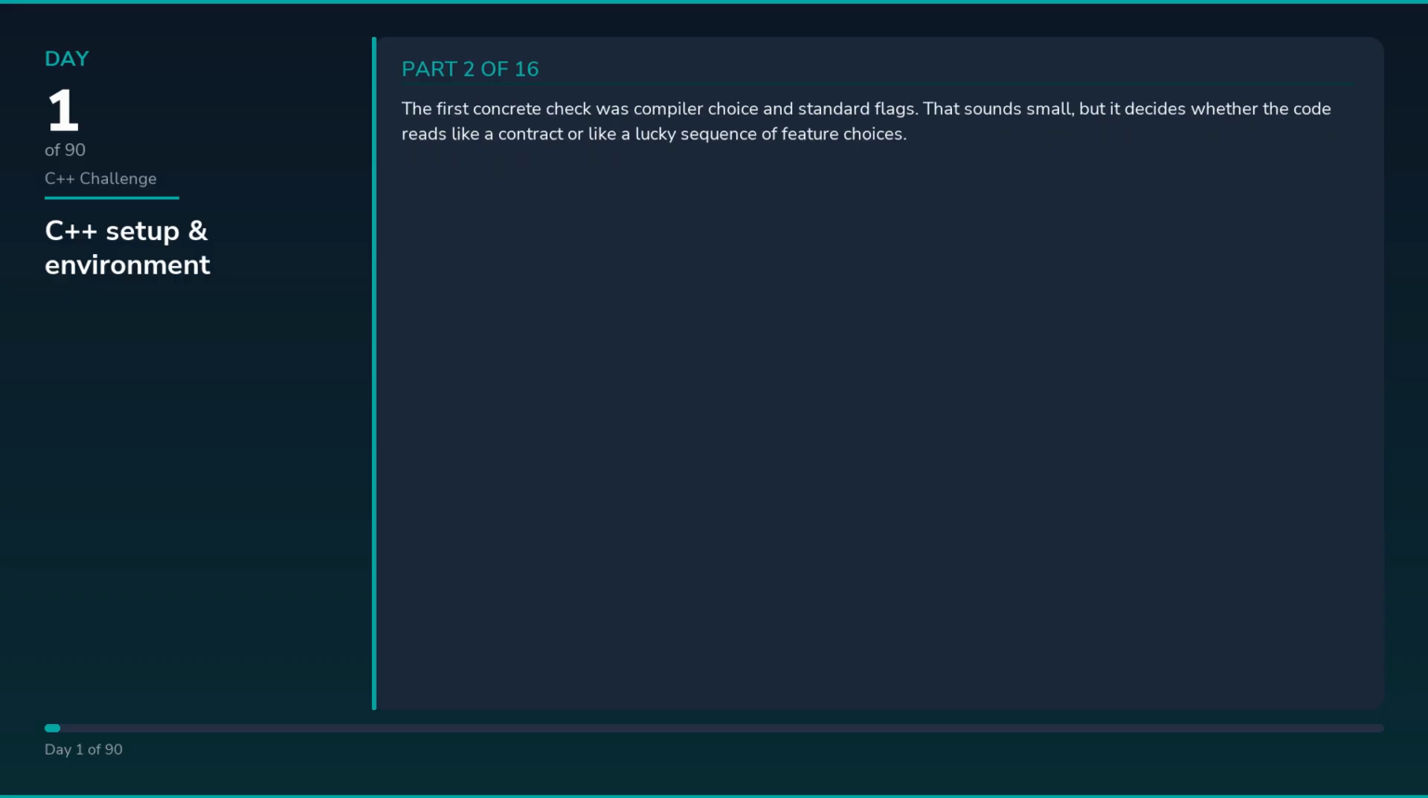The first concrete check was compiler choice and standard flags. That sounds small, but it decides whether the code reads like a contract or like a lucky sequence of feature choices. The second check was editor or IDE integration. That is usually where bugs start if the edge of the system is vague, because bad assumptions leak deeper into the app before anyone notices.